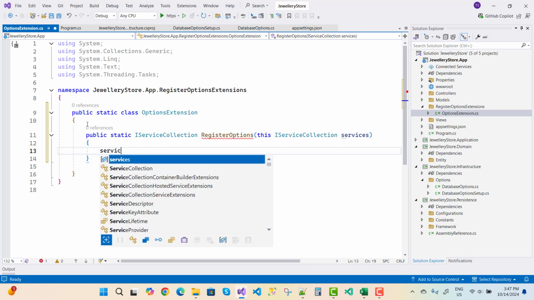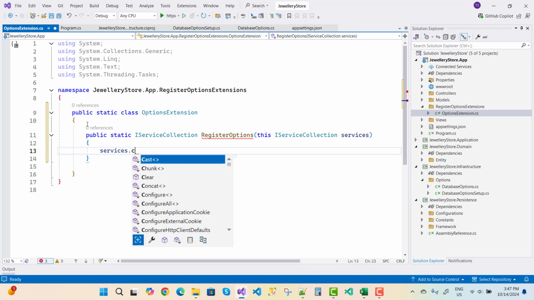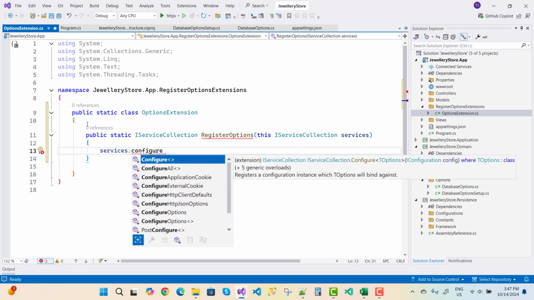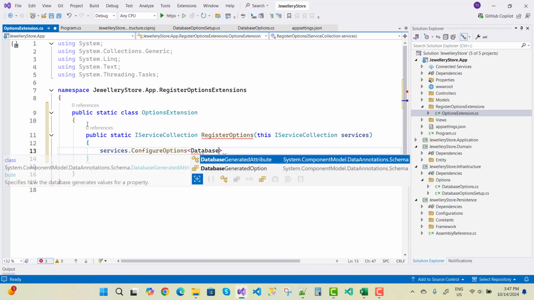Now here we go for services.ConfigureOptions, and here we go for DatabaseOptionsSetup.